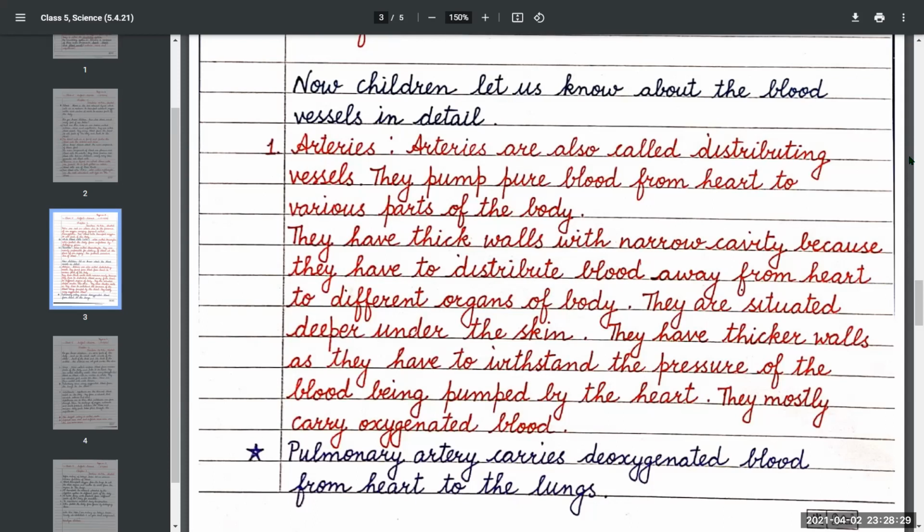They are situated deeper under the skin. They have thicker walls as they have to withstand the pressure of the blood being pumped by the heart. They mostly carry oxygenated blood. One exception is the pulmonary artery, which carries deoxygenated blood from the heart to the lungs.